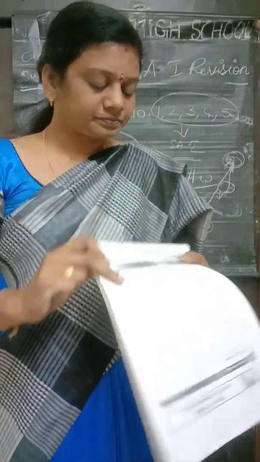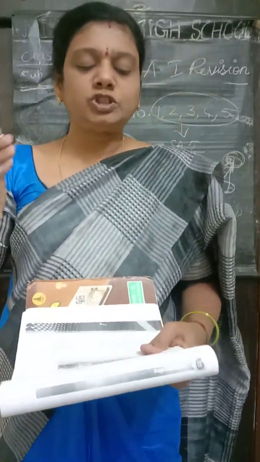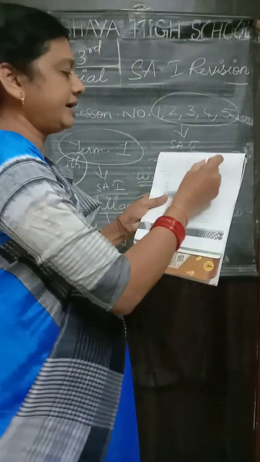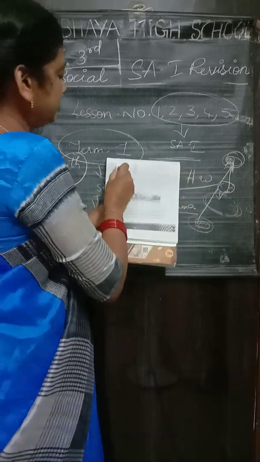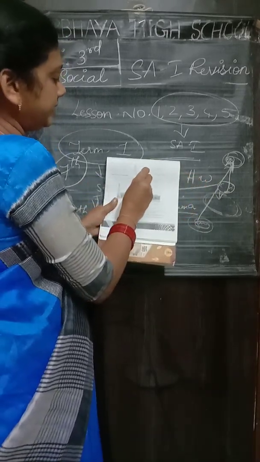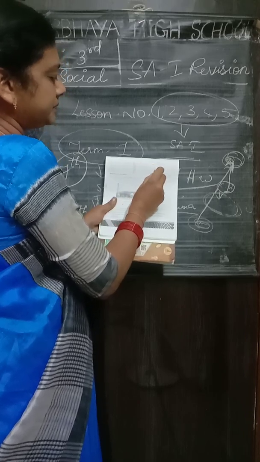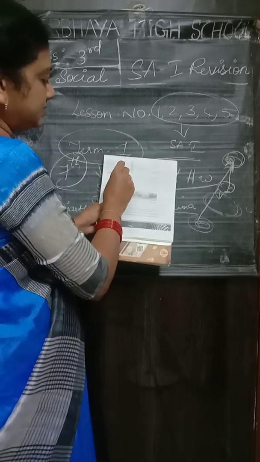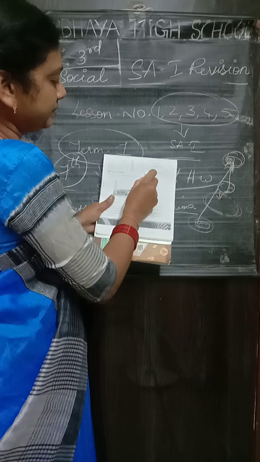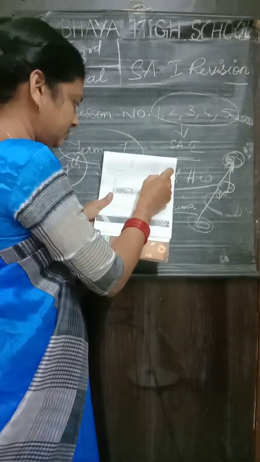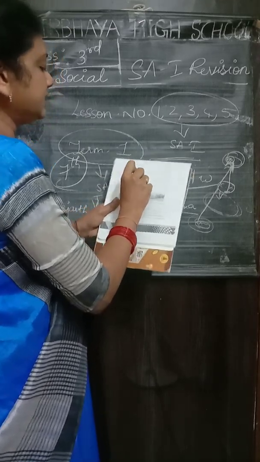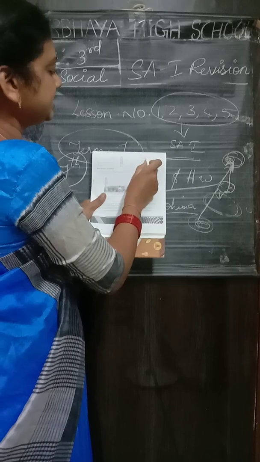And next one children. Match the following. It is 8th one. Municipal corporation, which one is correct? Column A and column B is given there. B, it is local government present in cities. And 9th one, Gram Panchayat. It is D, local government present in villages. And municipal council, the 10th one. The answer is local government present in towns.